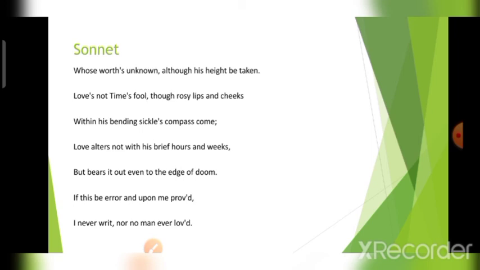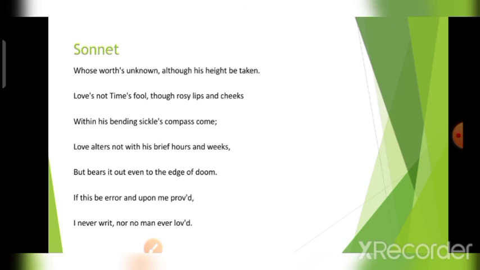Time can destroy the physical characteristics, but it cannot destroy the love. We have already studied that love cannot be altered. It cannot be altered with the alteration it finds. So similarly, even with the passage of these weeks and hours, see, love alters not with its brief hours and weeks. He said that within his bending sickle's compass come.